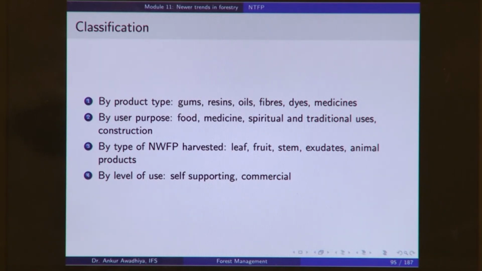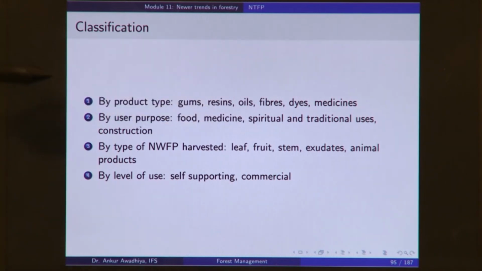Whether a thing is gum and is being used as a food or whether it is being used for traditional uses, it is immaterial. This classification will only look at what is the product that you are getting. Another classification will look at the use of these products, whether you are using them as food. So, anything that is being used as a food, whether it is a gum, whether it is an oil, it will be classified as food.